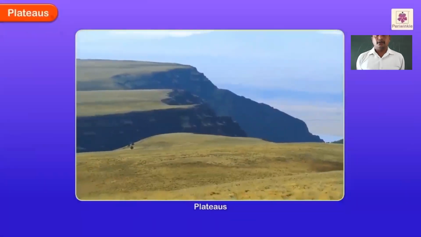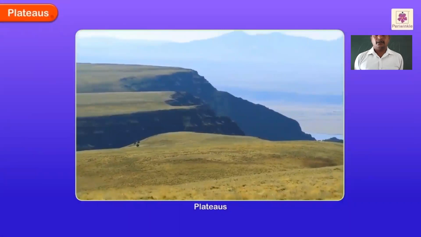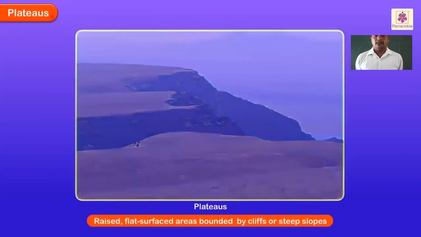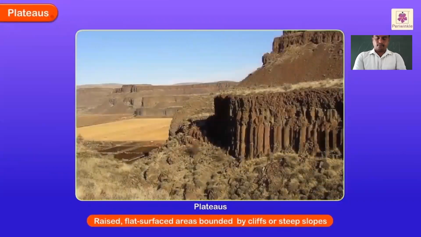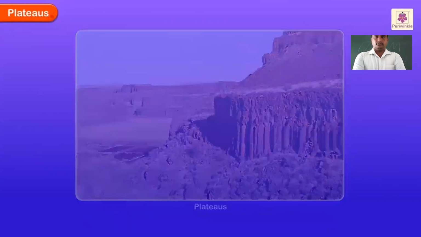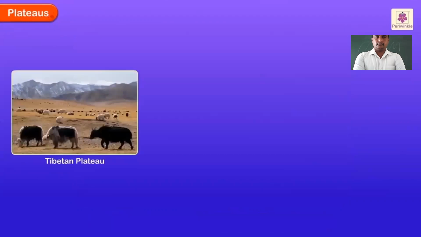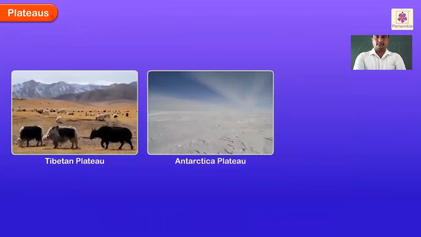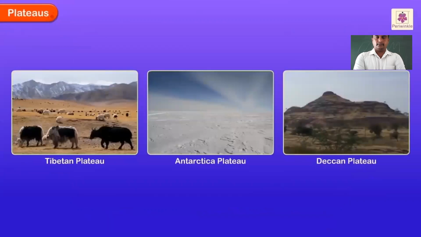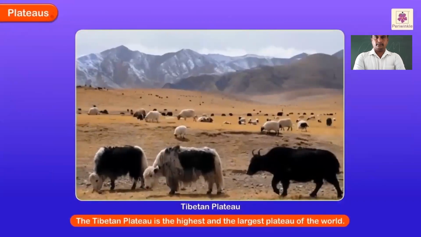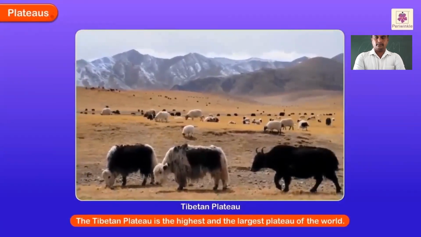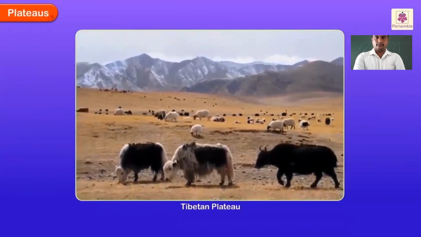Next landform that we're talking about is plateaus. And plateaus are very important for Spain because in Spain we have something called La Meseta. And La Meseta is a plateau raised high off the ground but very flat on top. Just like a table, like the word mesa in Spanish. So another example is the Tibetan Plateau and the Antarctic Plateau. And the Tibetan one is really interesting. It's really flat, it's really high up, and it has some very interesting animals there.